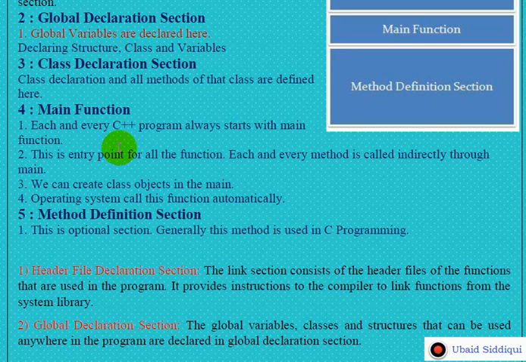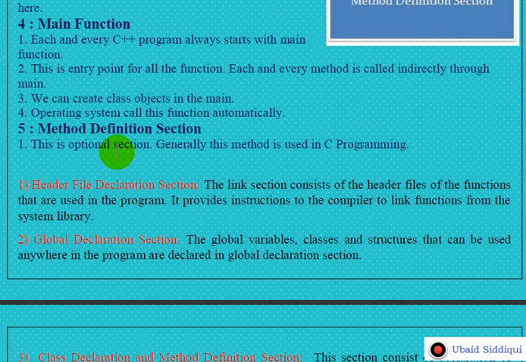So we declare and define classes outside the main, and in the main function we must create the object of that particular class to run the member functions that are present in that class. Finally, the operating system calls this function automatically. Which function? The main function. So it is a must function.